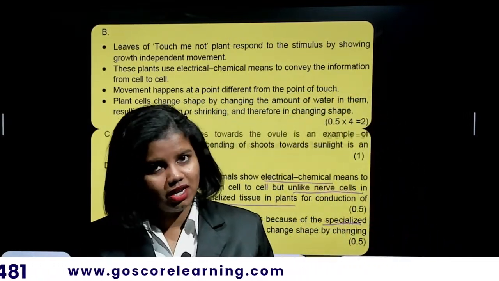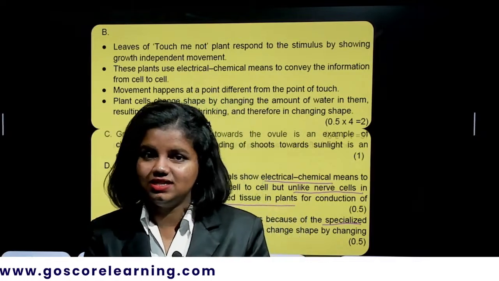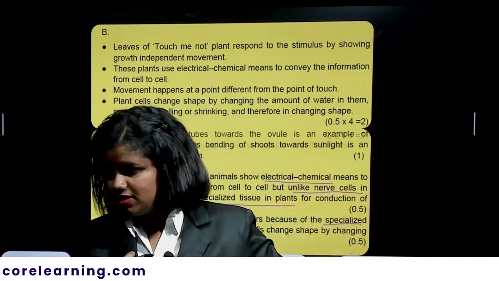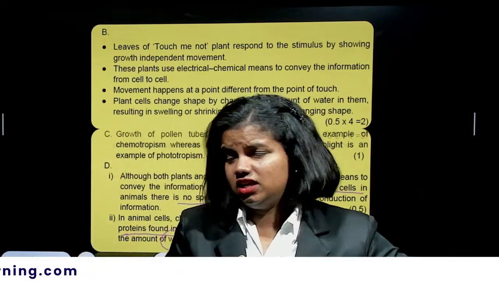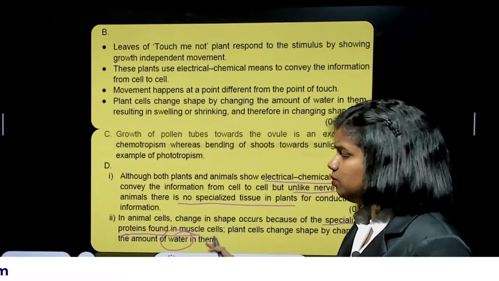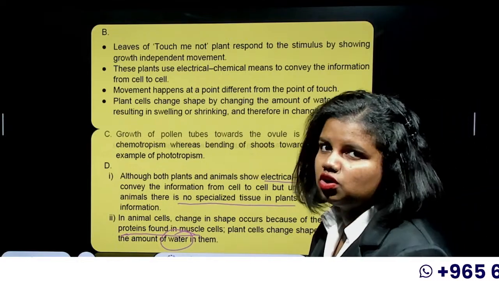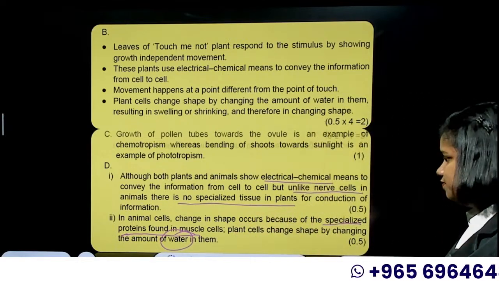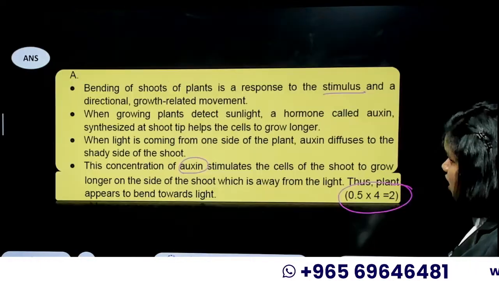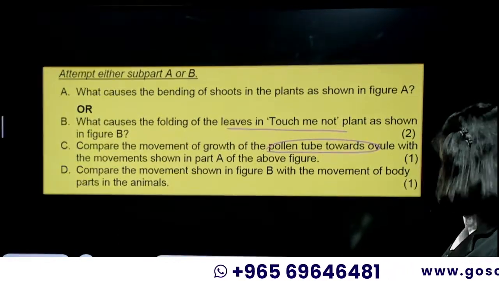Although touch-me-not and animals have electrochemical signals, we have neurons, but the plants don't have them. And there is no such water movement happening in animals, while in touch-me-not, the water movement is controlling the drooping of the leaf. So that was the last question of the question paper.